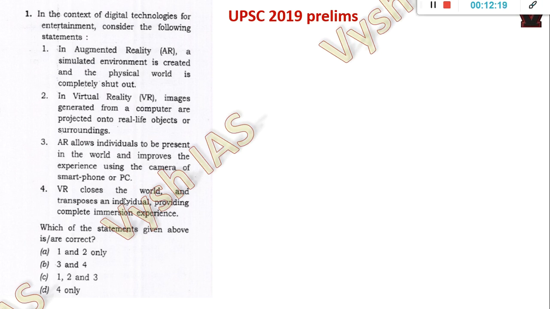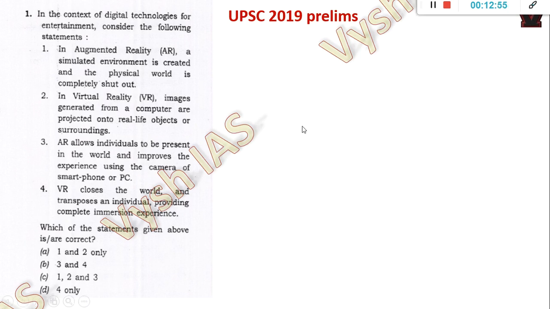Then VR closes the world. Okay, so now see here, VR is again contradicting. Here they are telling physical world is shut down for augmented reality, and in the fourth statement they're telling close the world for VR. Okay, AR and VR again contradicting. So the answer for this is actually 3 and 4. Okay, because in statements 1 and 2 they have simply reversed it. It's actually augmented reality where the world is there, the world thing is retained, and for VR it's completely shut down. You will be taken into a virtual world. That's how the name is.